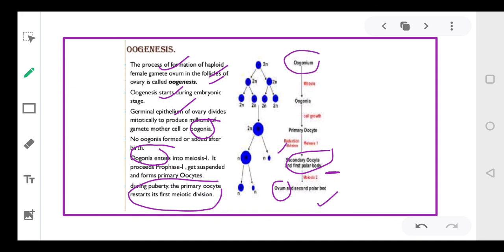So the oogonium has a double number of chromosomes, that is, 46 chromosomes are present. Then oogonia undergo mitosis to form oogonia. Then they form primary oocytes, then secondary oocytes, and the secondary oocyte will then form the ovum, and a second polar body is released. Clear?